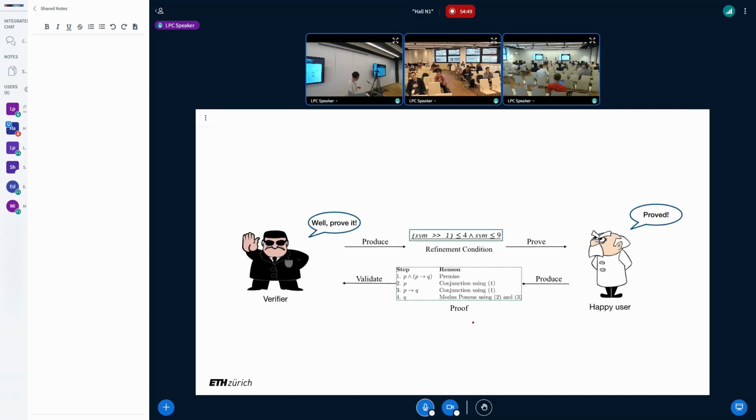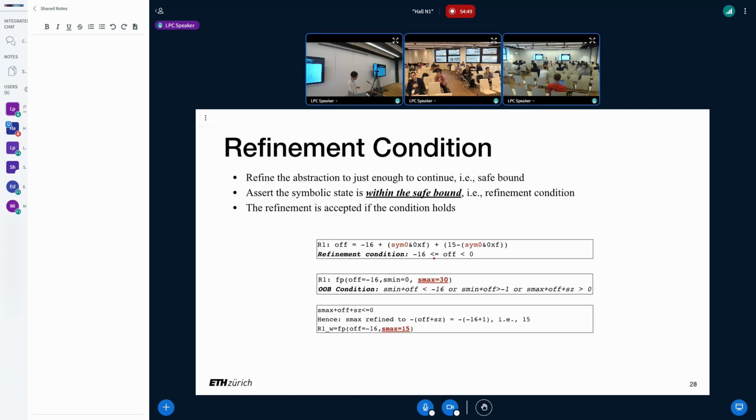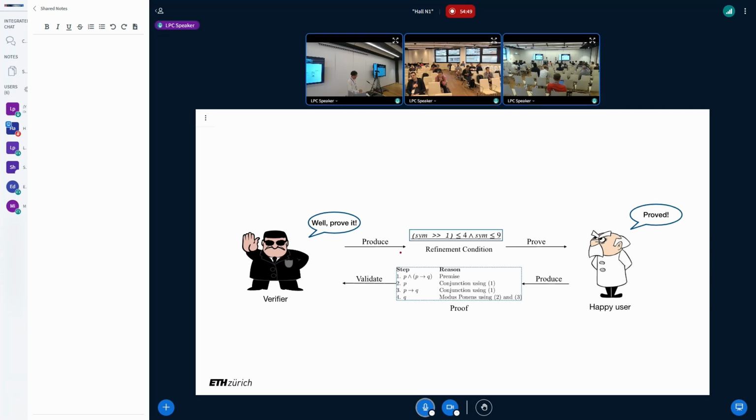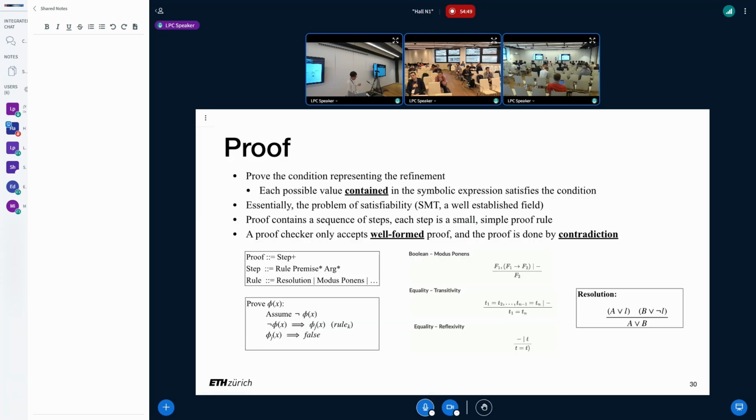So how do we reason about this symbolic expression? Obviously, it's not easy, right? So we don't do this in kernel space. We produce this condition and give the symbolic expression directly to user space. We ask them to prove it. And if they can prove it, they produce a proof for us. This is a machine-checkable proof, and we just validate it in kernel space. If we know this proof exactly proves our condition, then we can accept it and continue our verification. So the whole point is proof here.